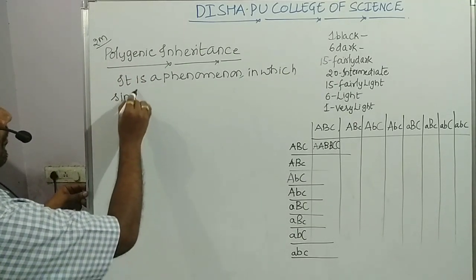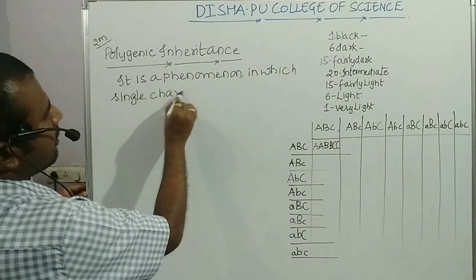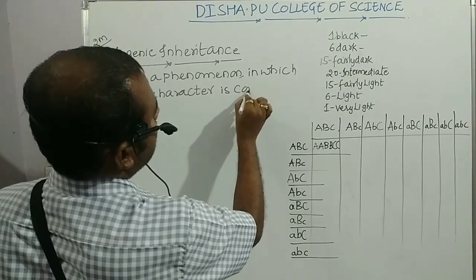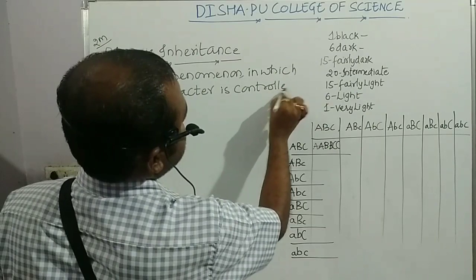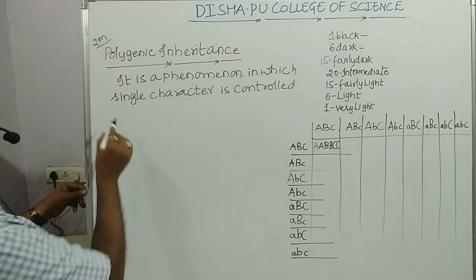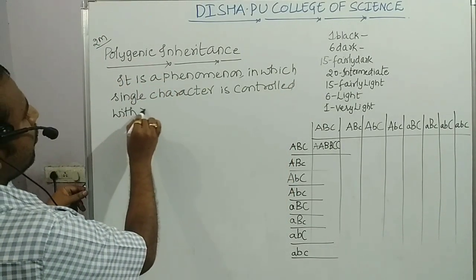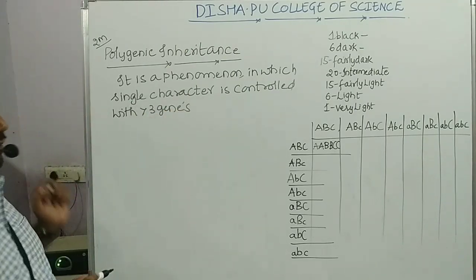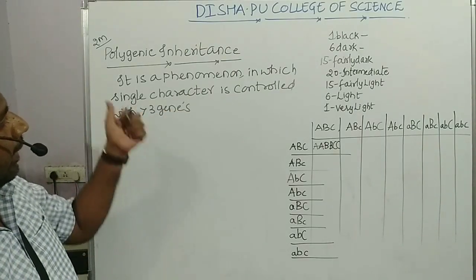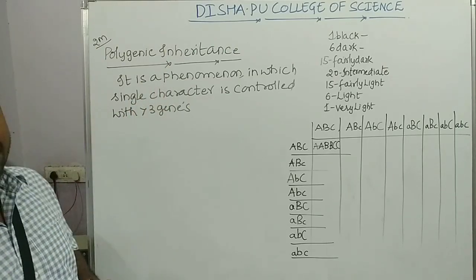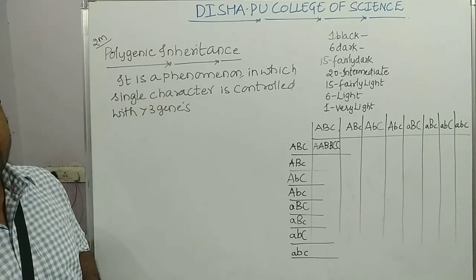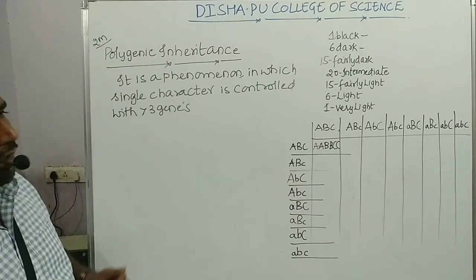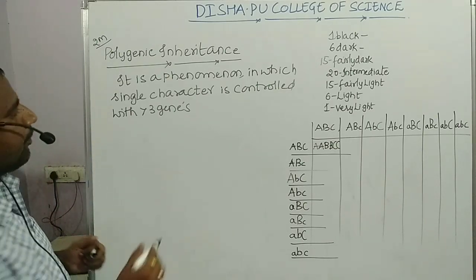It is a phenomenon in which a single character is controlled with more than 3 genes or controlled by more than 3 genes.